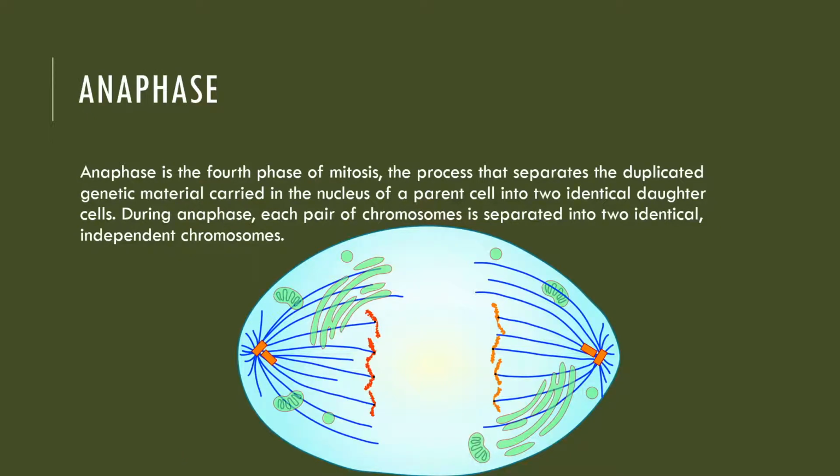Anaphase is the fourth phase of mitosis, the process that separates the duplicated genetic materials carried in the nucleus of a parent cell into two identical daughter cells. During anaphase, each pair of chromosomes is separated into two identical independent chromosomes.